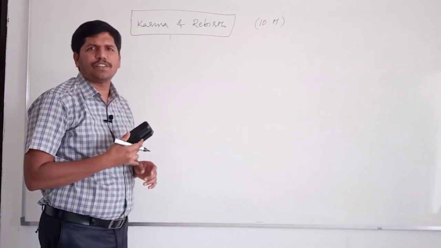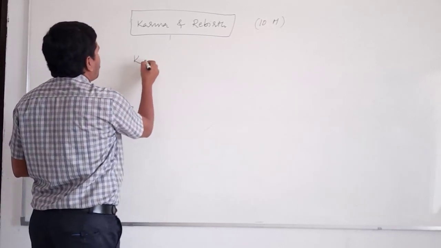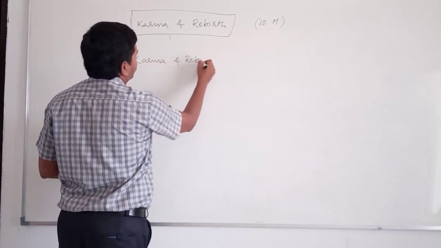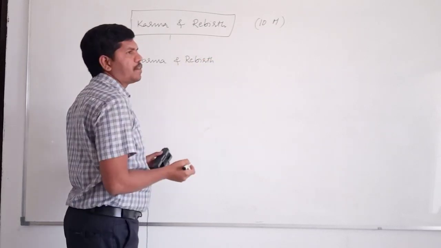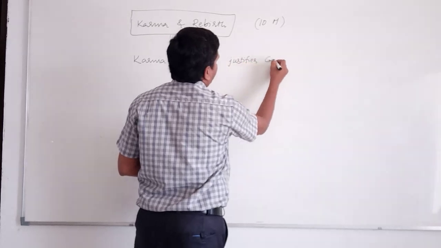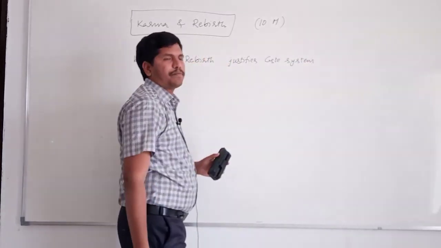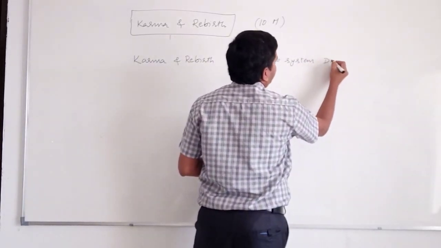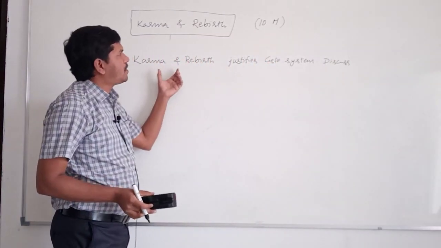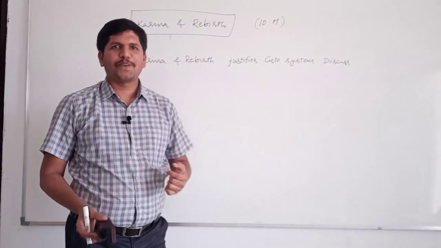Last year, one question was asked: the concept of karma and rebirth justifies caste system. Discuss. I told you just one point.